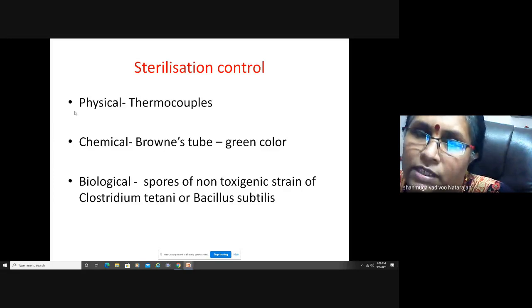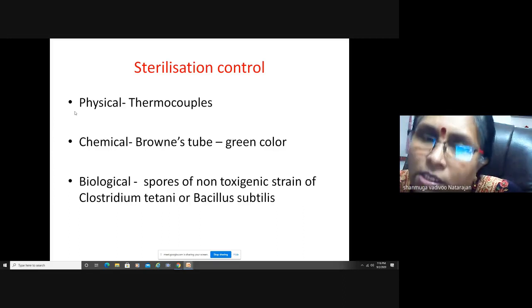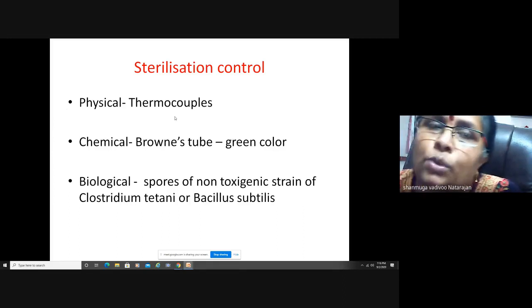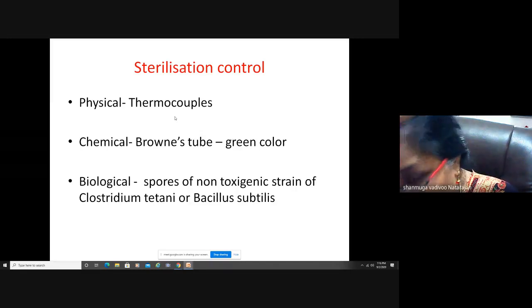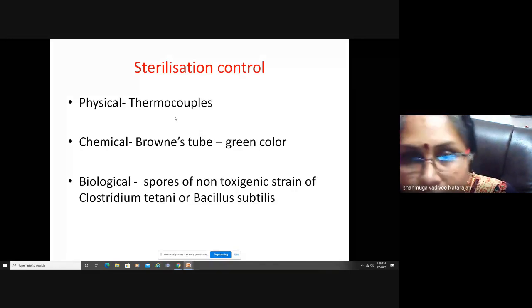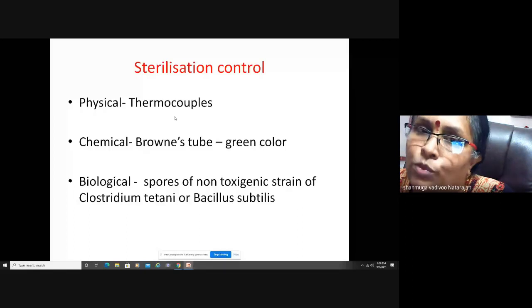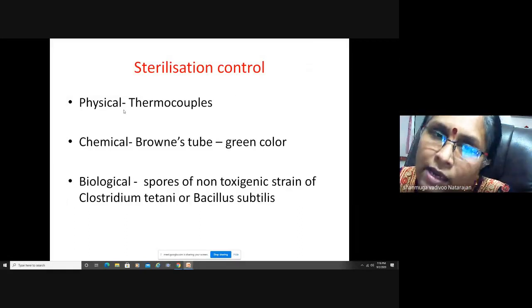So which is a physical indicator, a chemical indicator, or a biological indicator. Physical indicators are mostly thermocouples, which is mostly a temperature or a pressure which you can see outside. You can see a temperature gauge, the set temperature which you want for a sterilization procedure, or a pressure, and that is physical control.